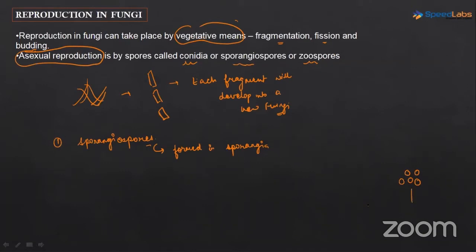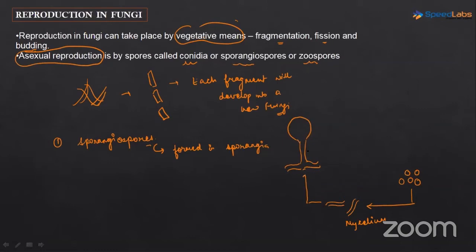So how the cycle goes on here is that each spore will develop into a mycelium. And this mycelium will develop these fruiting bodies. And this is how the body looks. ऐसा देखा भी होगा. Commonly हम लोग यही वाला structure पढ़ते हैं fungi का.